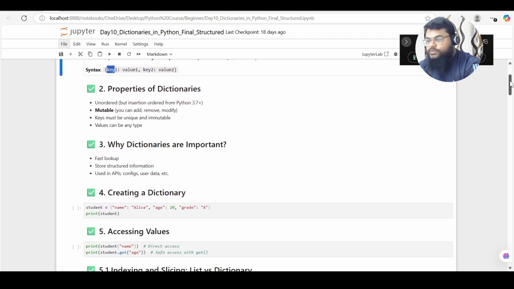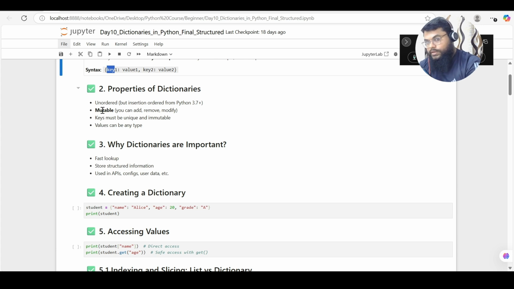So a dictionary is a combination of key value pairs. What are the properties of a dictionary? It's unordered, and its order is based on insertion. Whatever place you insert a record, it might be inserted there. It does not follow a strict order, like only after the end of the dictionary it should get inserted. Then it's mutable. So a dictionary is mutable.